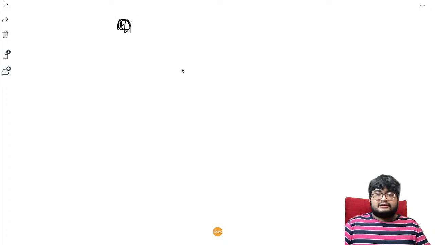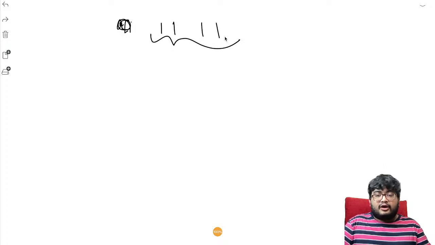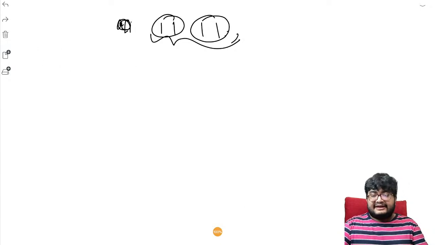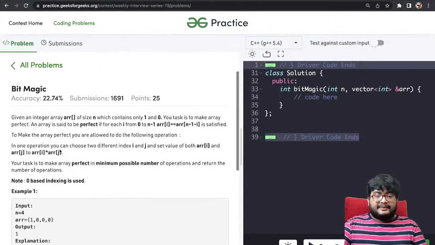Let's talk about why we are pairing up with the first half. The reason is, if you think about it, let's say there are 4 mismatches in the first half and all of them are 1, right? So what we are saying is we can just pair them up like this. What is the operation that we can do? The operation is we can take ARR I and ARR J and we can replace both of them with ARR I XOR ARR J, right?